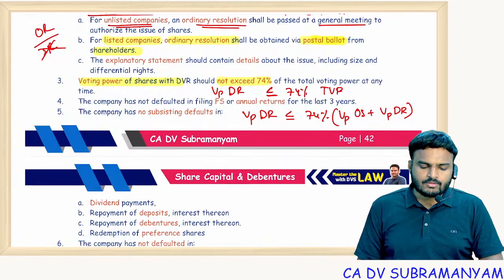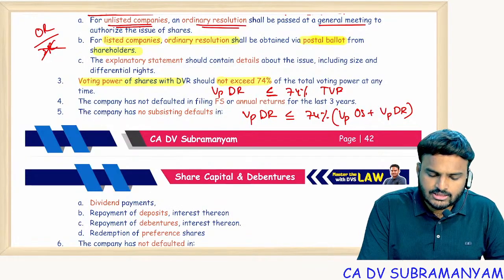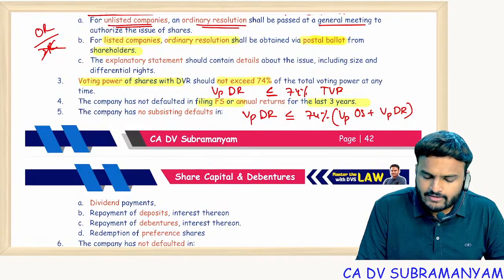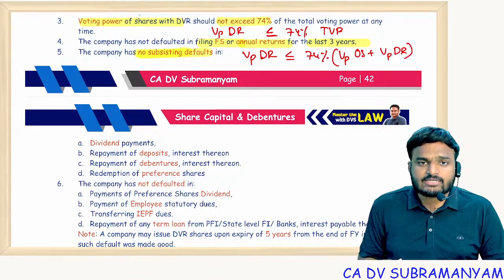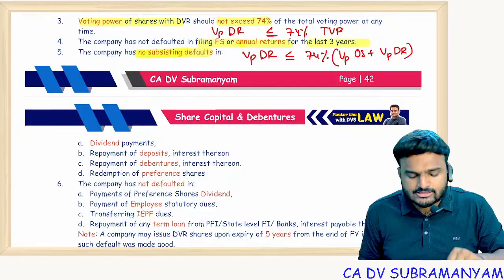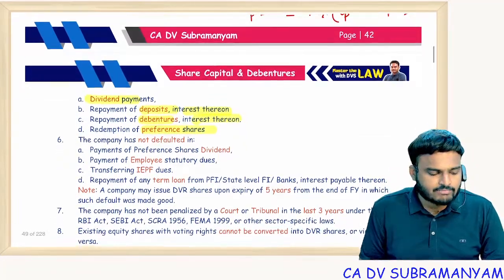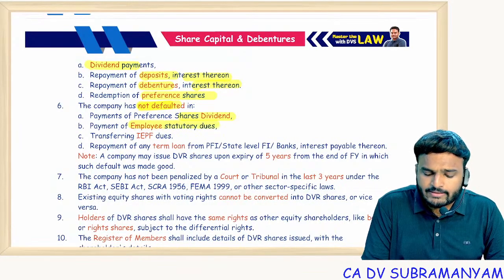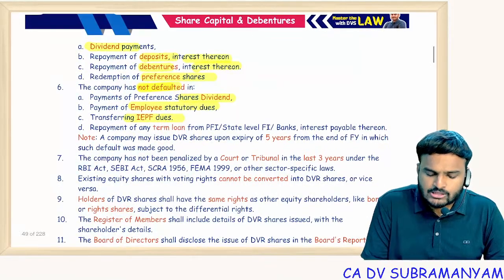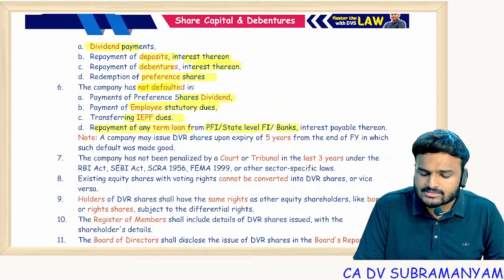That's it. And the company has not defaulted in filing financial statements or annual returns for the past 3 years. Past 3 years, no default in filing financial statements, no default in filing annual returns, and there should be no subsisting default. At present, when you are issuing equity shares with differential rights, you should not have these defaults: dividend payments, deposits repayment and interest thereon, debentures repayment and interest thereon, preference shares redemption. So the company has not defaulted in payment of preference shares dividend, employee statutory dues, transferring IEPF dues, or repayment of any term loan from PFIs, state level financial institutions, banks, and interest payable thereon.